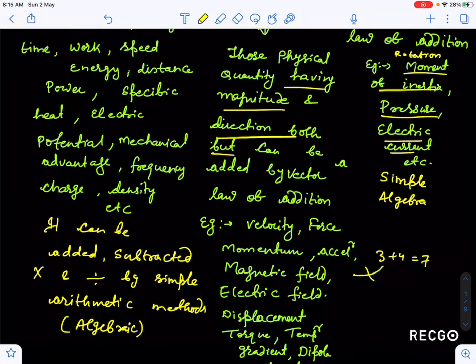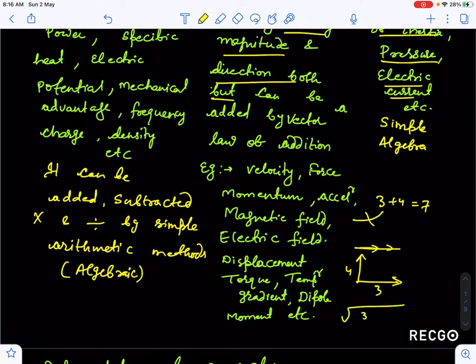So what you will say is that if 3 vector and 4 vector are along the same direction, then you can write 7 only. But if I just draw 3 and 4 like this, the resultant will be 5, which is nothing but under root 3 square plus 4 square plus twice into 3 into 4 into cos 90 degree, because the angle is 90 degree. How this addition comes, I will tell you later, not in today's class, because this is vector addition. We can use the two laws of vector addition, like the triangle law and the parallelogram law, which we will see later.